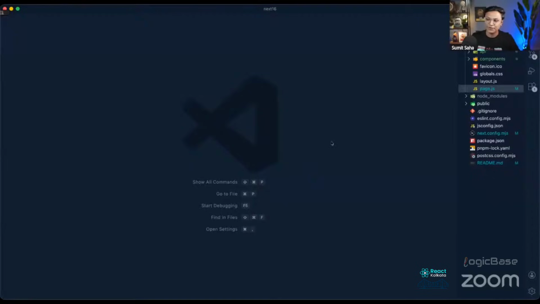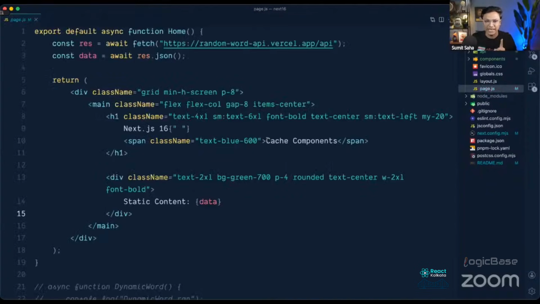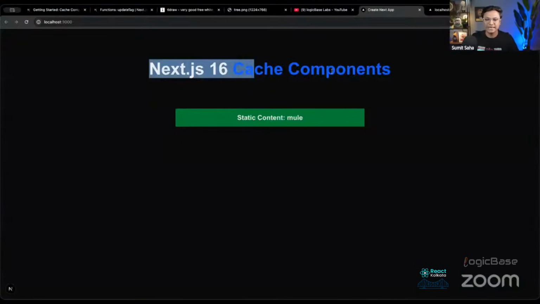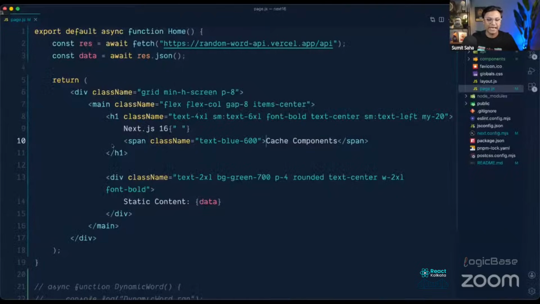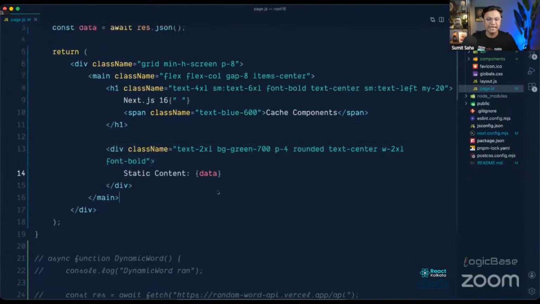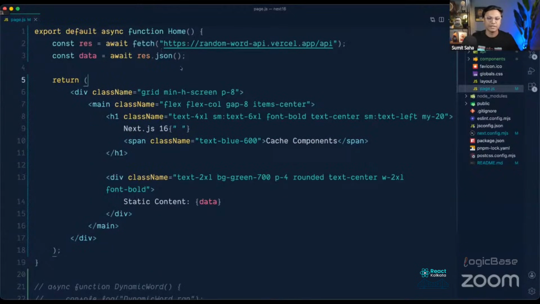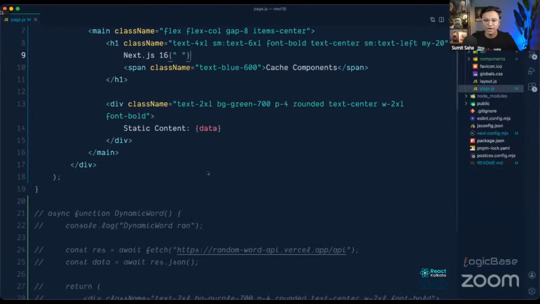So okay, we have a simple Next.js application. I haven't done anything in the layout file or anywhere. I have just changed some code in the page.js file, and that's where we will code. Okay, so this is the home page, and this is the browser output. Here you are seeing just a heading tag and a simple green box. The heading is coming from the h1 tag, and this is the static content, and this data is coming from this fetch request. So in the component level we have fetched the data. Simple stuff. We do this every time in Next.js 14, 15, and previous versions. So our expectation is it will work, and it's also working.